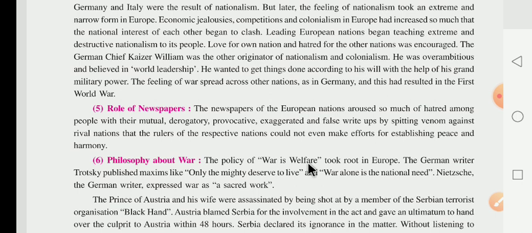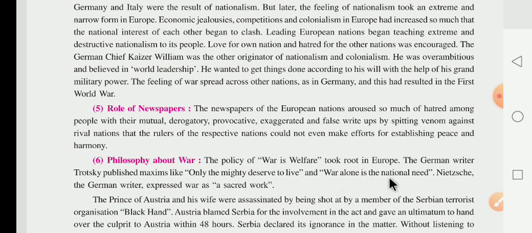Dear children, we know about that. What kind of policy did they believe in? The policy of war is welfare. That kind of thinking took root in Europe. The German writer Trotsky published the maxim that only the mighty deserve to live. Now what happened there? The German writer wrote that only the mighty. What was the meaning of mighty? Mighty means शक्तिमान, जो शक्तिशाली होगा वही जिंदा रहेगा.